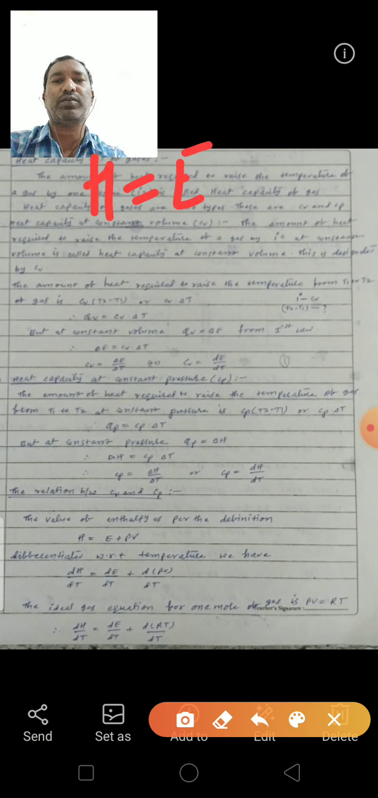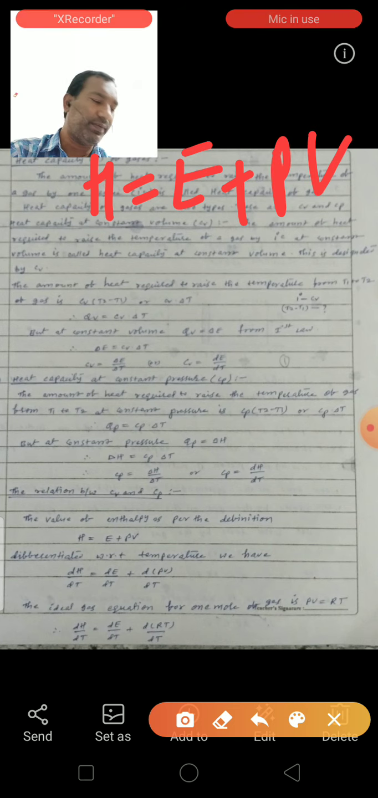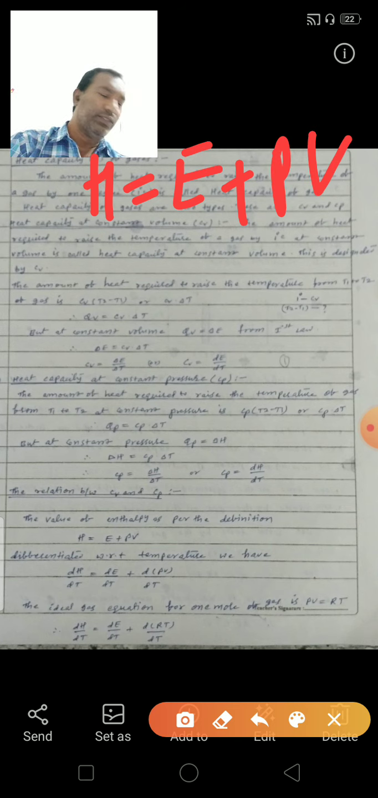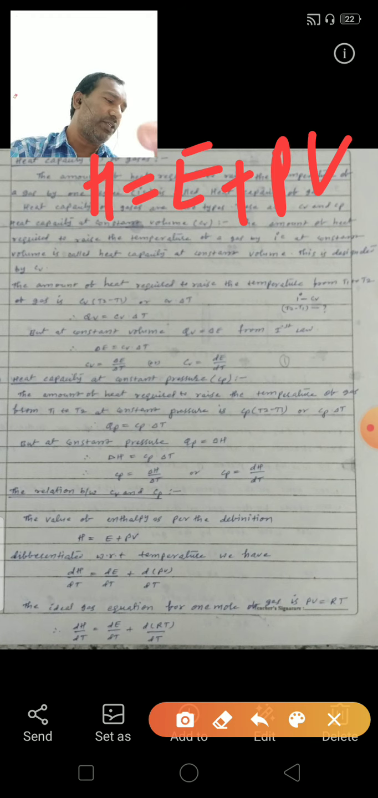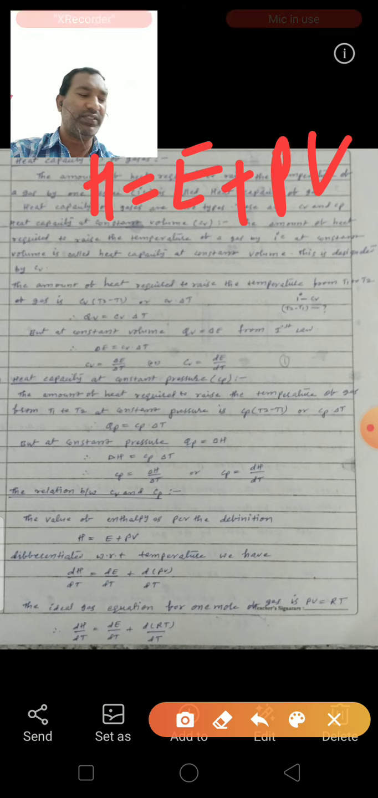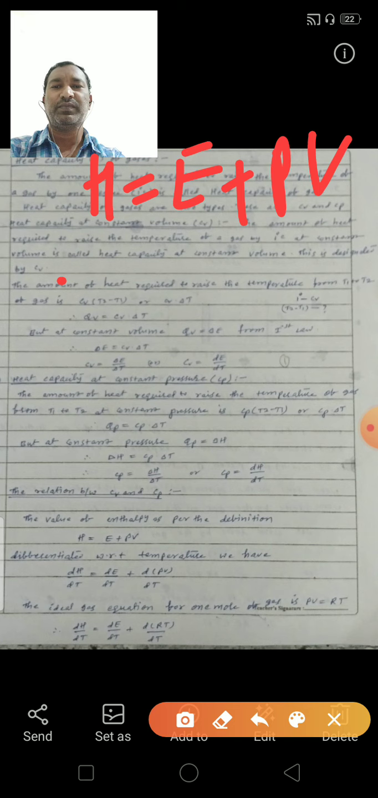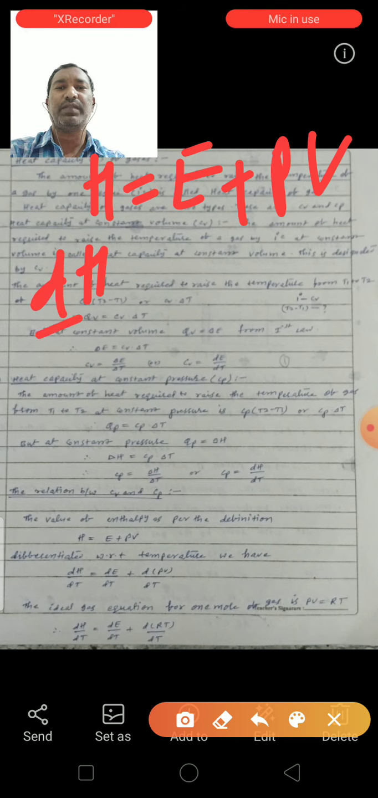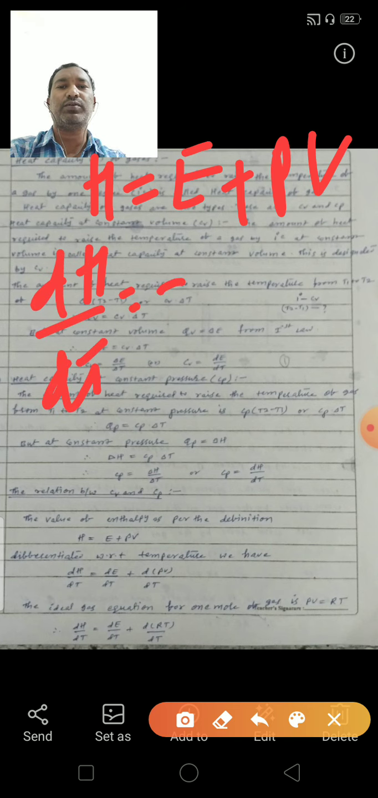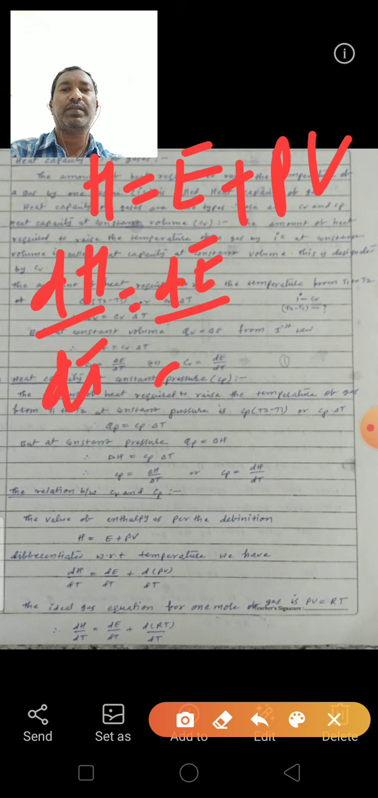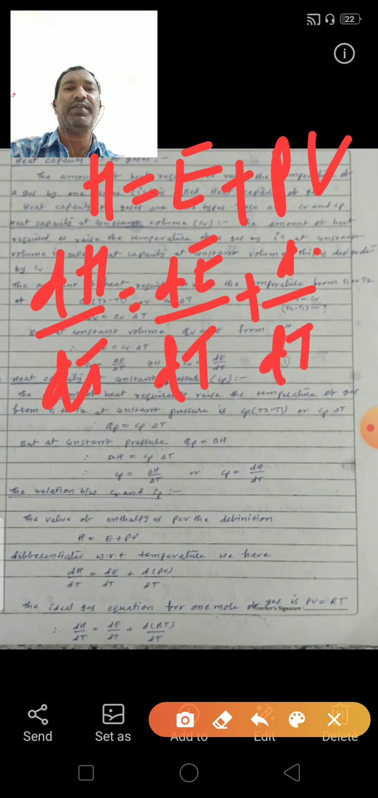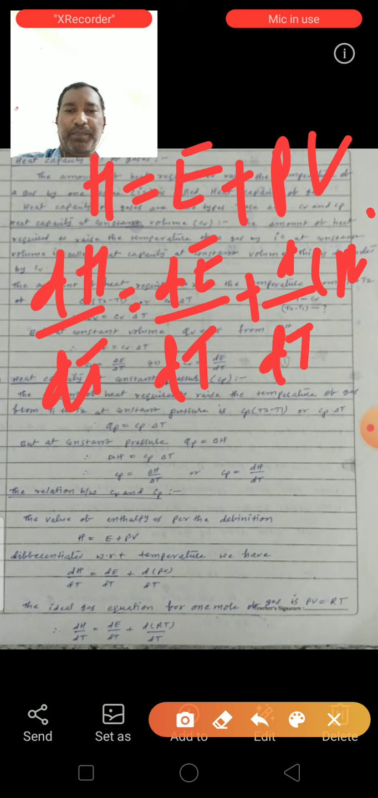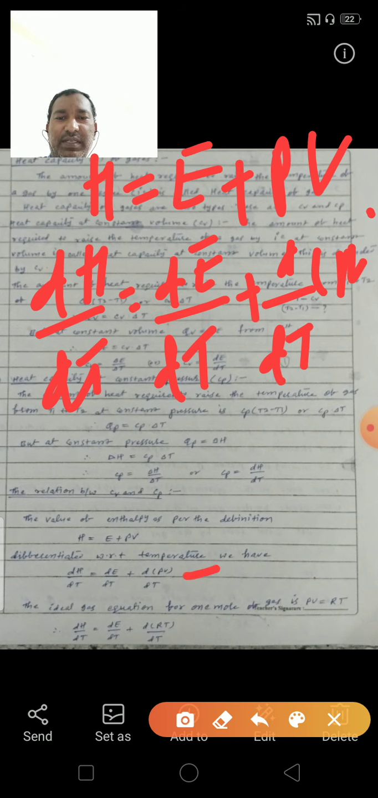H is equal to E plus PV. Okay, this equation is differentiated with respect to temperature. Differentiating with respect to temperature, we have dH by dT is equal to dE by dT plus d by dT of PV.